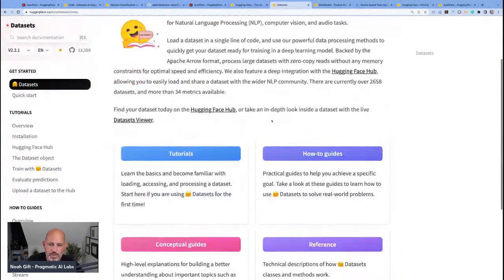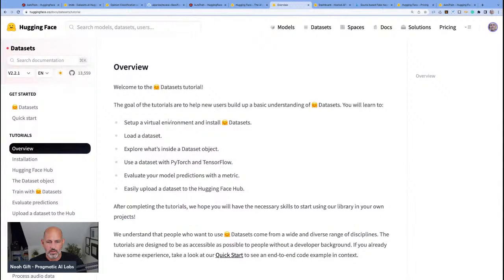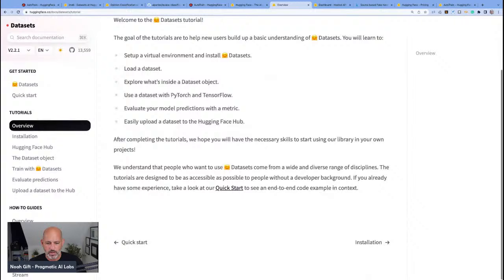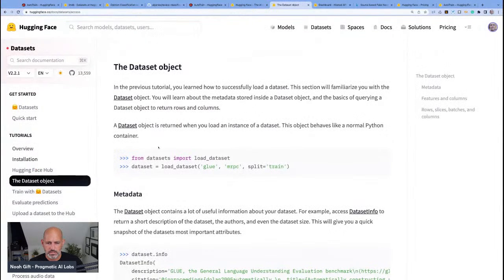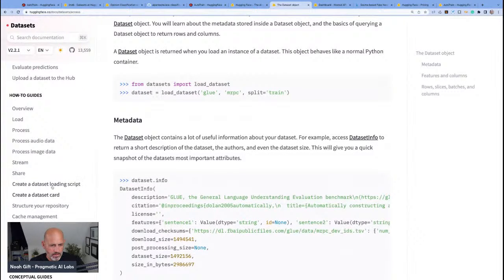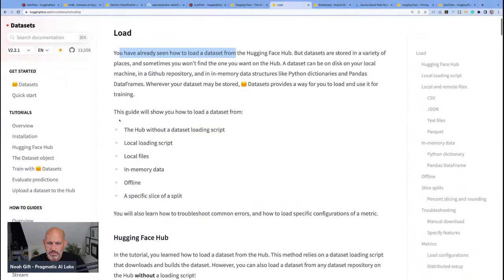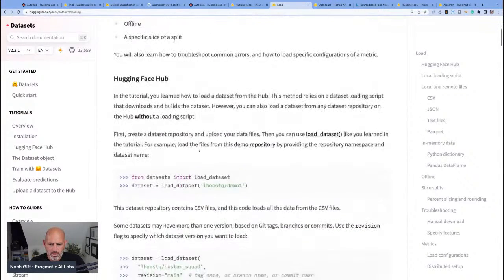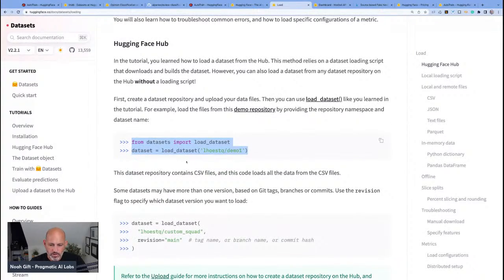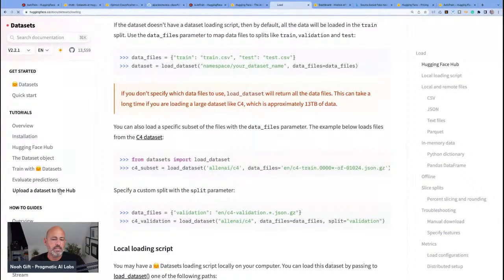Okay, so how does this work? We want to use a dataset to evaluate your model. What if I want to upload data? So we want to load the data. You've already seen how to load a dataset, but this shows you the hub without a dataset loading script, local loading scripts, the Hugging Face hub. That is useful. It's pretty cool that I can load data. But what if I want to, oh, here we go, upload a dataset to the hub. This is what I want to do.